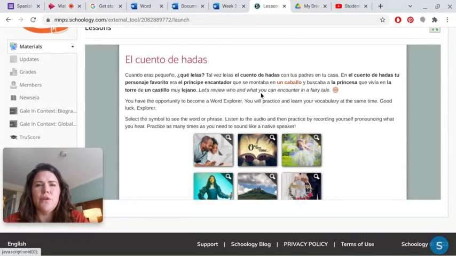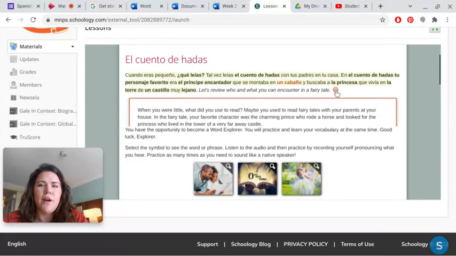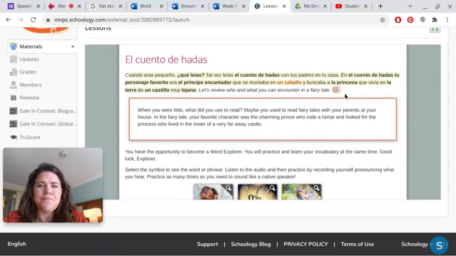Let's review who and what you can encounter in a fairy tale. So this is a whole paragraph in Spanish. And I do encourage you to read through it because the best way to pick up literacy in Spanish is to read and practice reading. Even though you don't know every single word, you just practice, and a lot of times you get a lot of context clues with reading. But if you want some extra help, you click this little globe right here, and it pulls up the English. Okay.